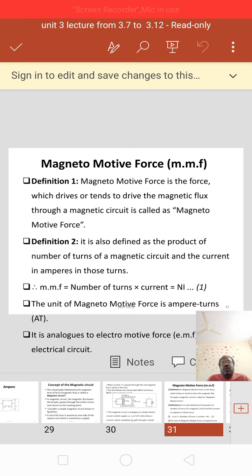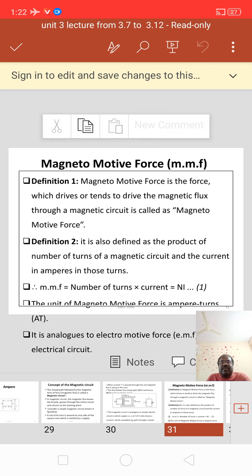MMF equal to number of turns into current, equal to N into I. The unit of magnetomotive force is ampere turns, that is AT. It is analogous to electromotive force in the electrical circuit: MMF in magnetism and EMF in electricity.